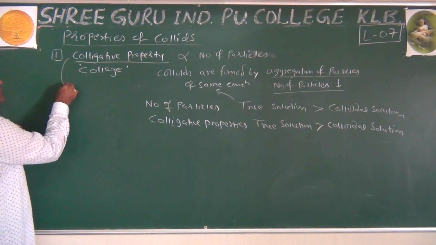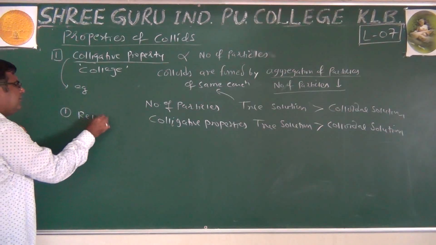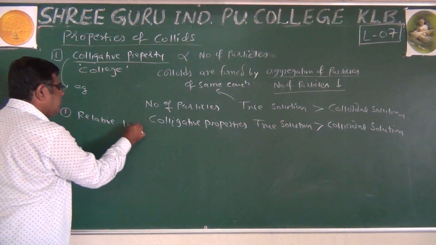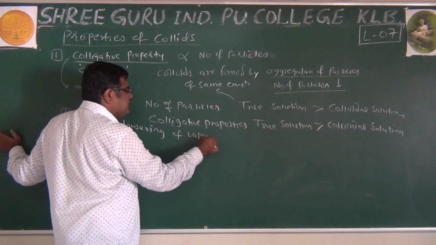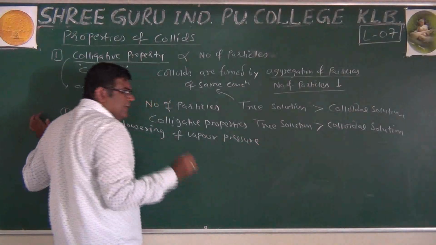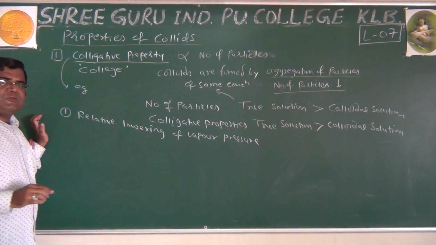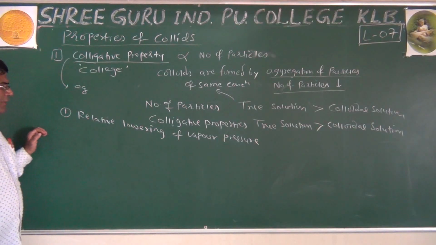Now, what are the examples of colligative properties? First is the relative lowering of vapor pressure, decrease of vapor pressure. I told you that you have to learn these properties in solution. Half of the solution topic is based on these qualitative properties.